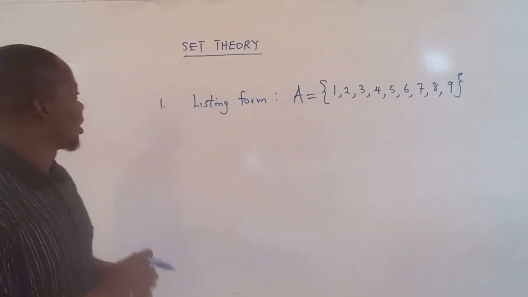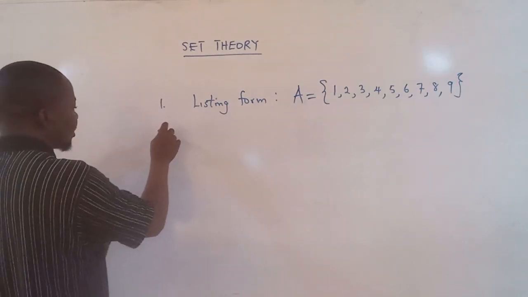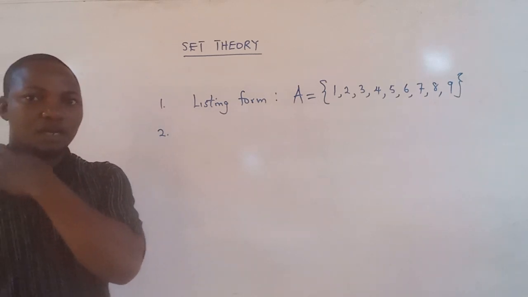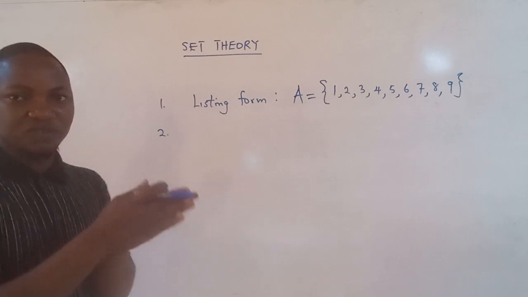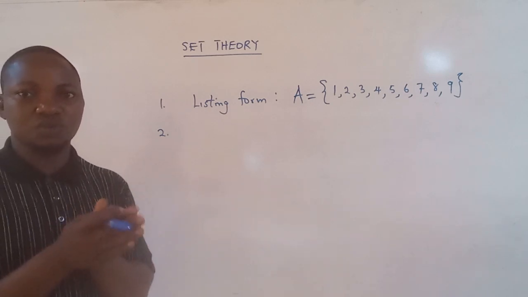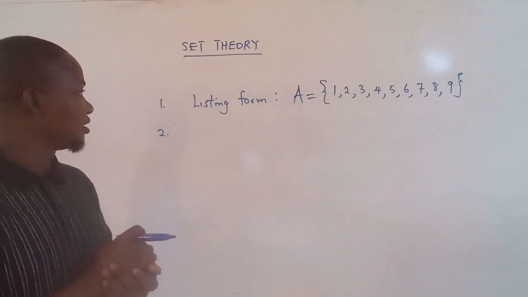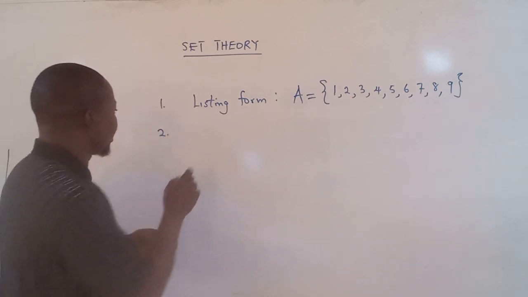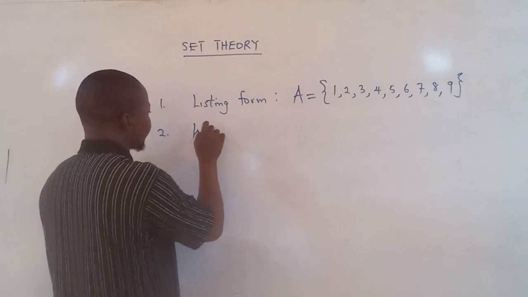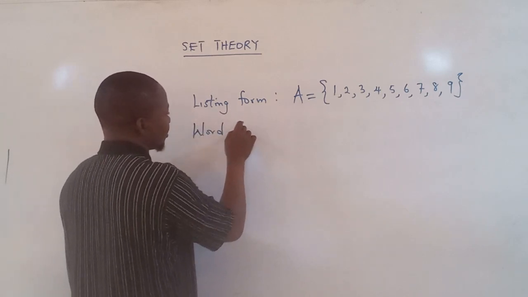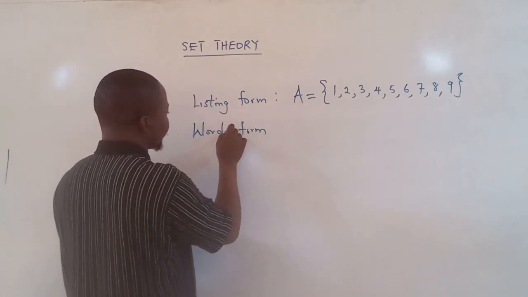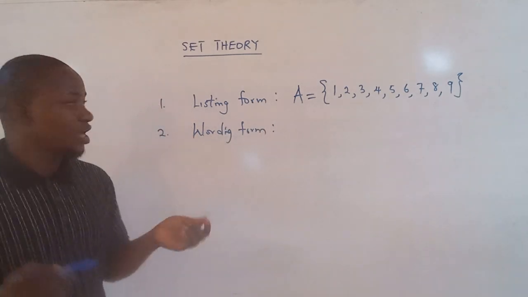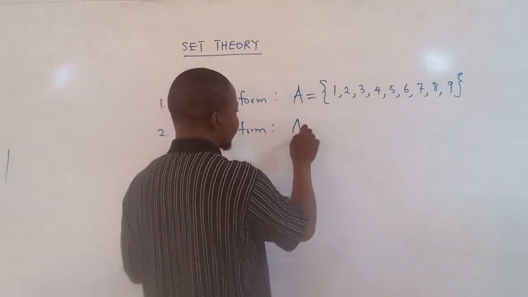The second one is the word form, or wording form. What is the word form? I can write the set A now.